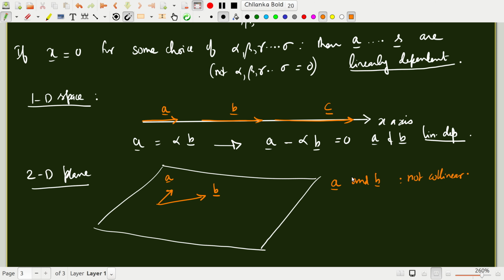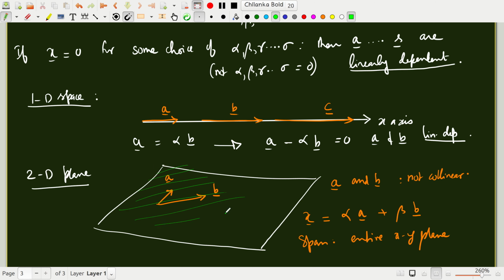Therefore, suppose I take alpha A plus beta B, and I take all possible combinations of alpha and beta. Then the resulting vector, which is the span of these two non-collinear vectors A and B on a plane, will be the entire plane, the entire xy plane, let's say, because you will take all combinations of A and B. Depending on the values you choose for alpha and beta, the resultant vector will cover the entire space.